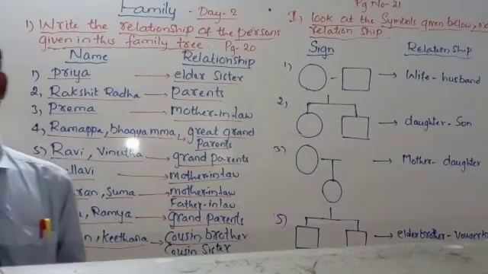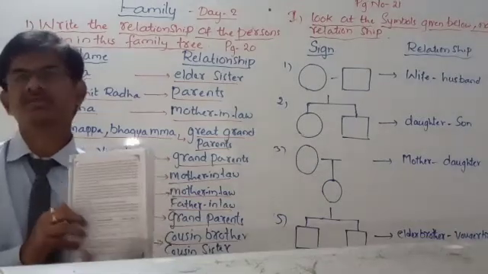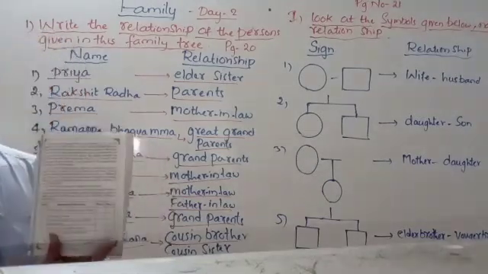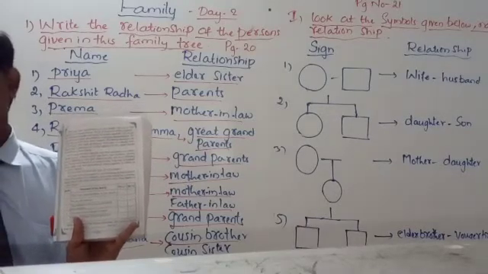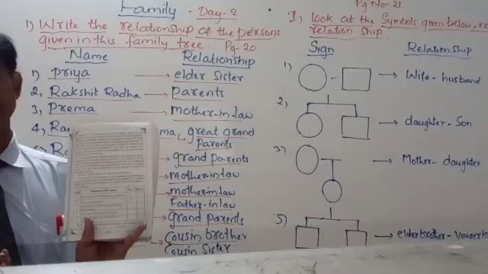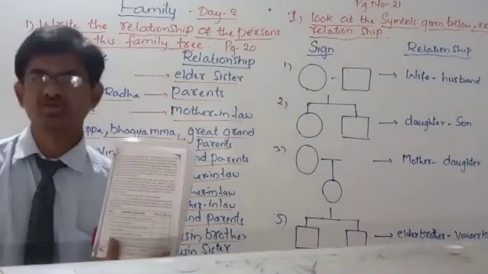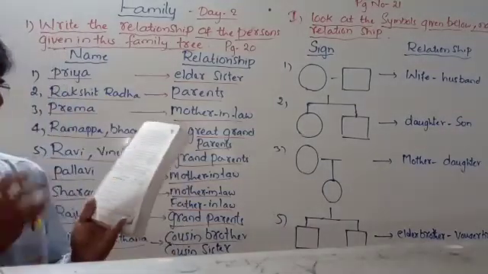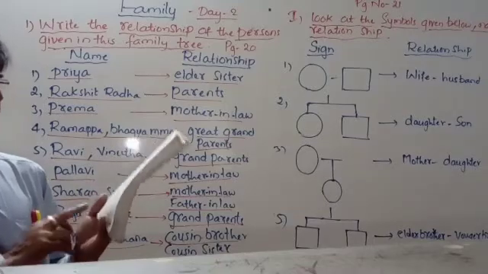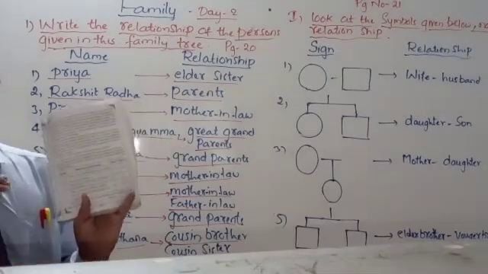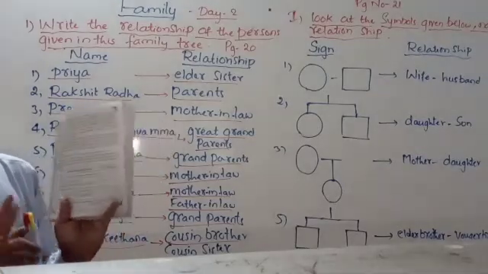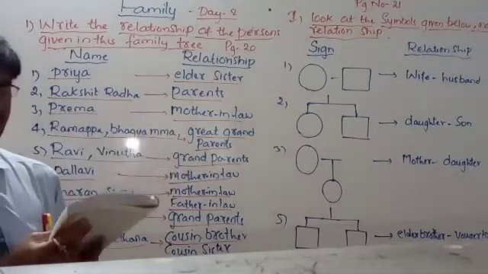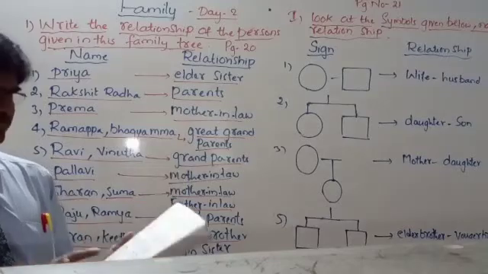In families, 2 types of families are there. Already learned in 2nd standard. It is small family and big family. Understood? If only a few members are there in the family, it is called a small family. If more members are there, it is called a large family. In the same way here, a joint family and a nuclear family. Nuclear family means small family. Joint family means big family. Understood? I'll show the picture also. How is the joint family?